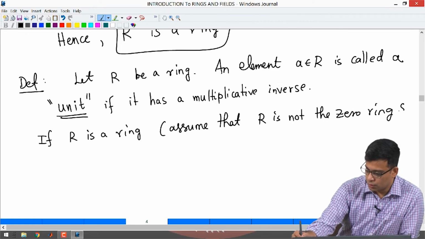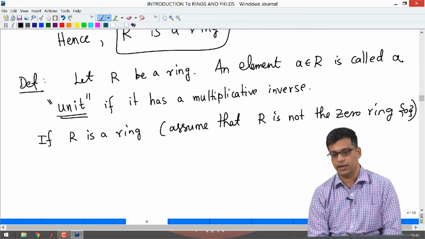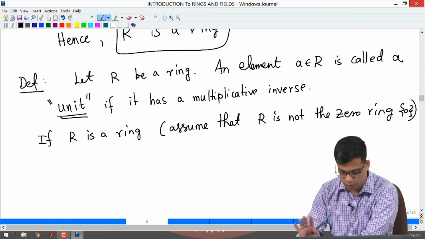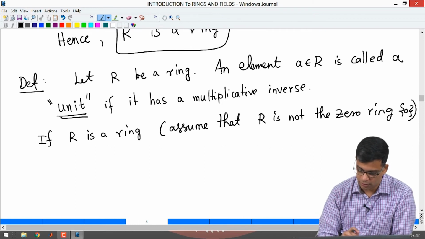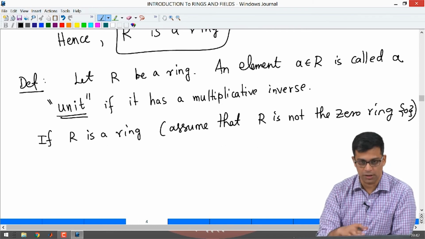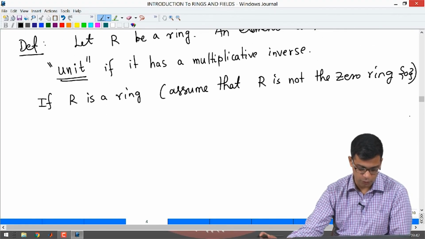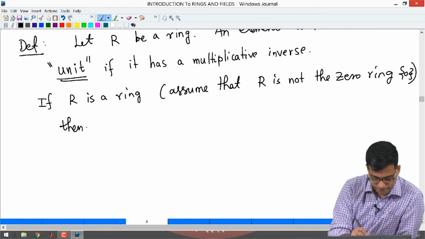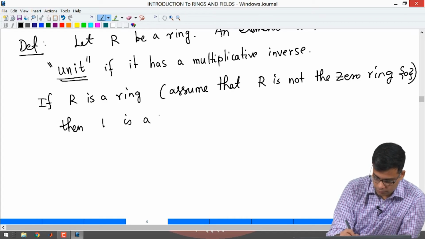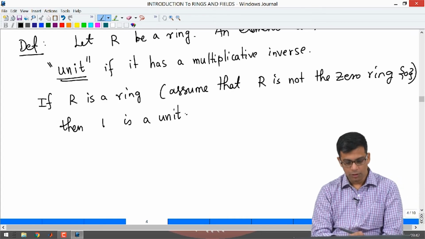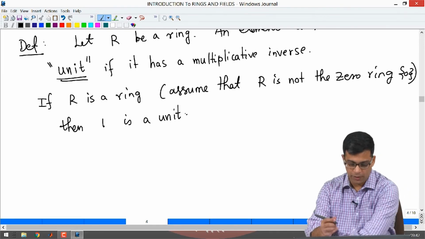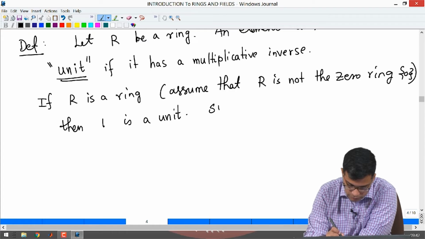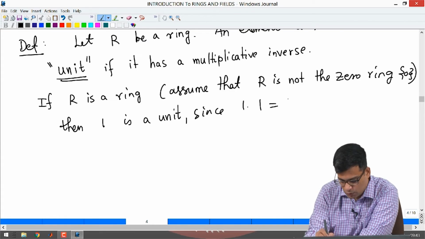So, R is not the 0 ring consisting of just the element 0, that is not an interesting ring. So, we usually do not study that. So, if R is a ring and we will all assume for now that it is not the 0 ring, that is in fact an assumption that we make most of the time, then 1 is a unit, right. 1 is a unit because it has a multiplicative inverse, since 1 times 1 is 1.